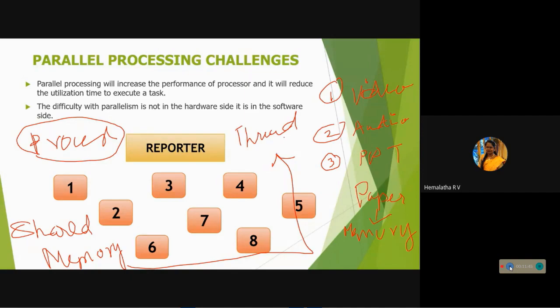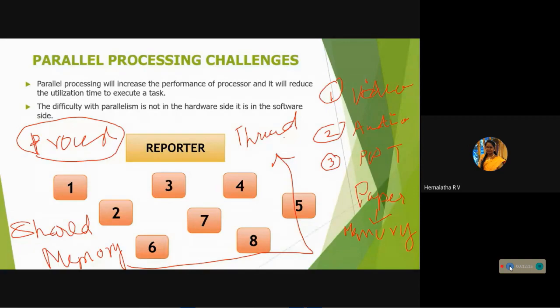For example, consider the automatic dictionary on your mobile phone. When it is on and you type a message to send to your friend, if there is a spelling mistake, it is shown by underlining in a red or blue line, and that is done by threads. If there is a spelling mistake, the information you are sending is wrong, so you have to replace it. To replace it, what do you have to do?